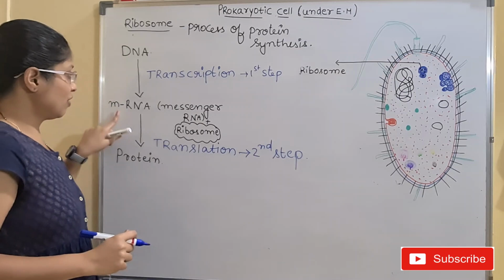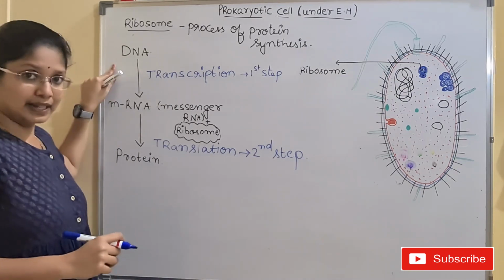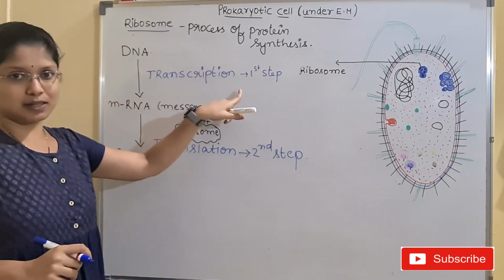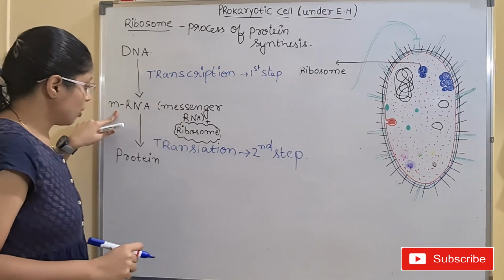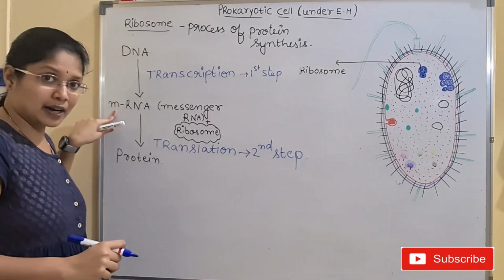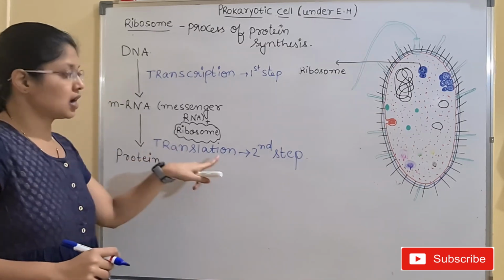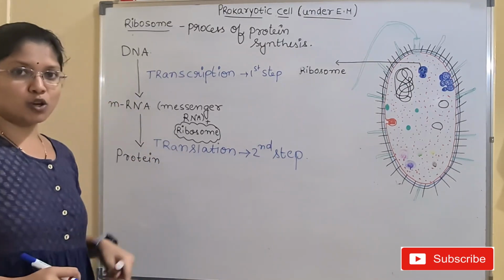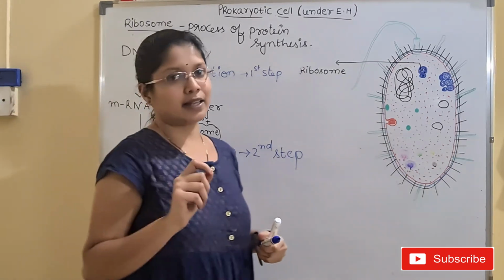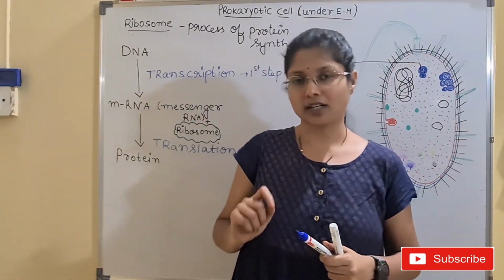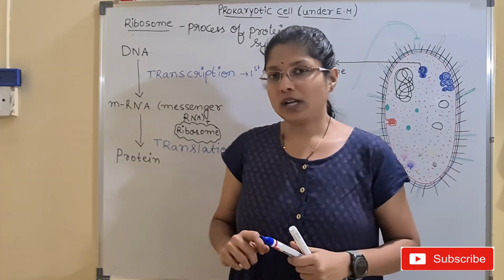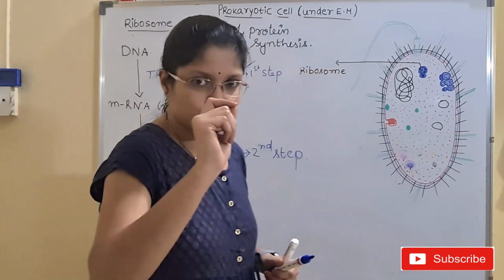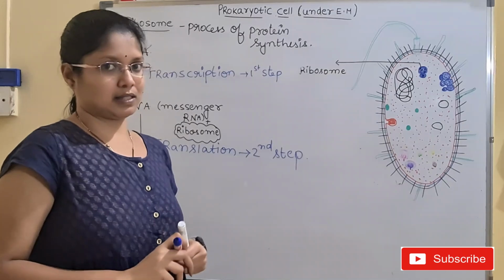The formation of mRNA molecule from the DNA is known as transcription. The formation of protein from the mRNA molecule is known as translation. And these are the two major steps of protein synthesis that are taking place with the help of the ribosome. And now let us see in which place this protein synthesis is taking place.